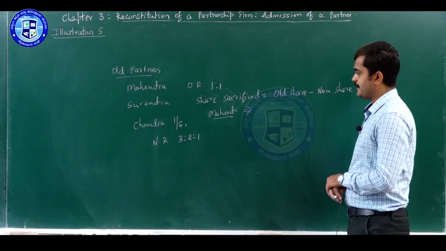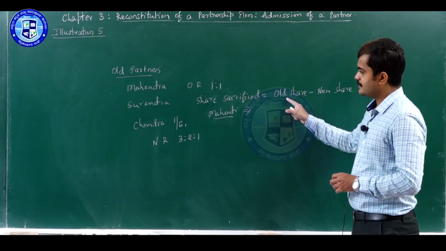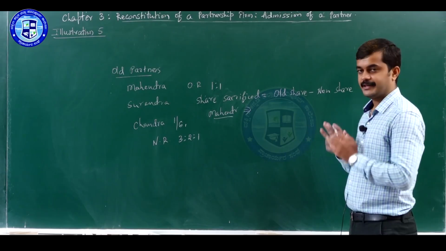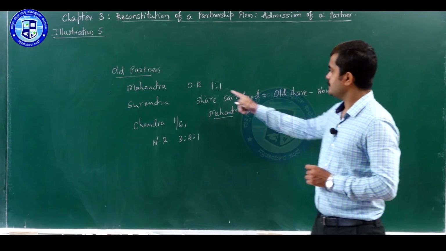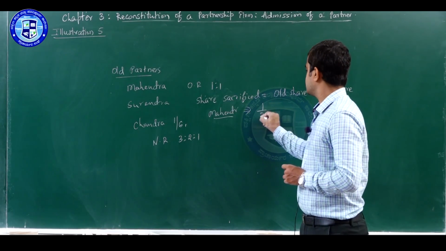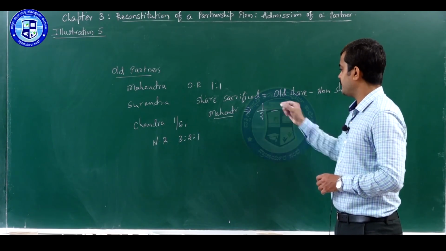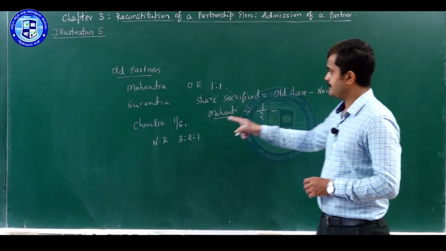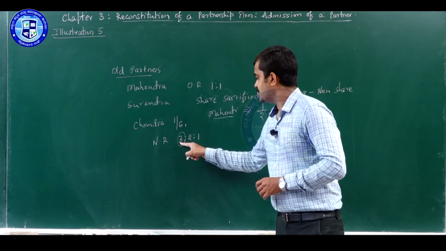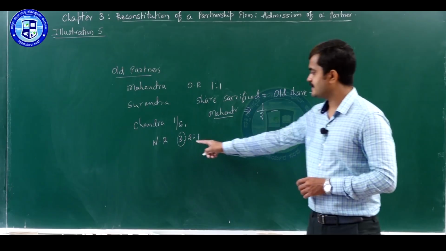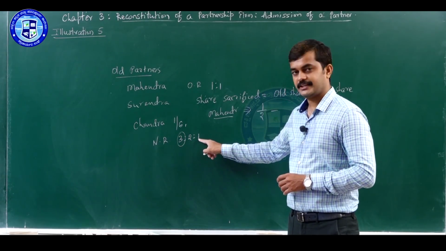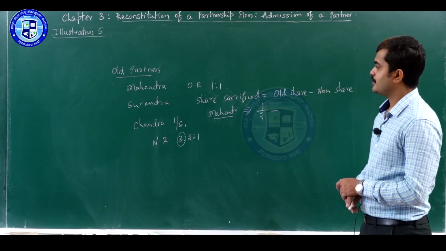Looking at Mahendra's case, let us see the share sacrificed by Mahendra. His old share, since they are equal partners, is 1/2, minus the new share of Mahendra, which is 3/6. So total there are 6 shares, 3 plus 2 plus 1, and 3 is the share of Mahendra.